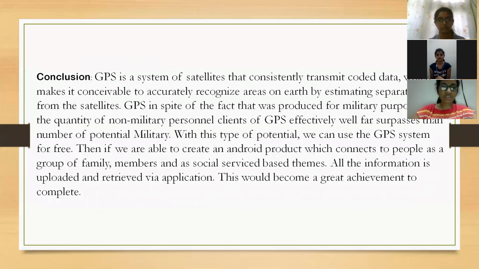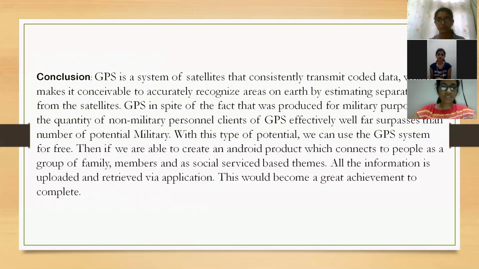And coming to the conclusion, GPS is a system of satellites that consistently transmit coded data, which makes it possible to accurately recognize areas on Earth by estimating the separation from the satellites.